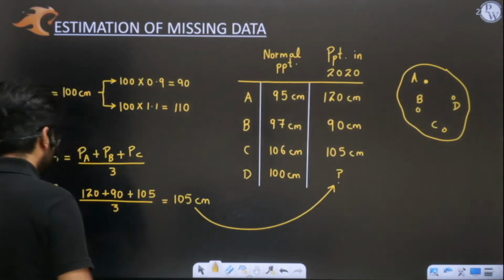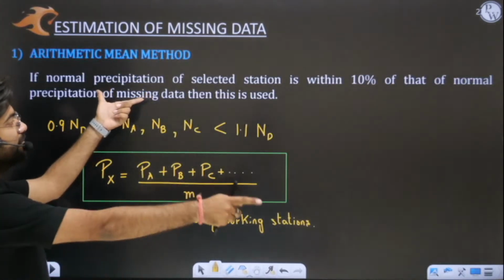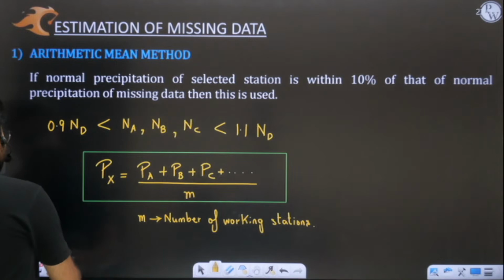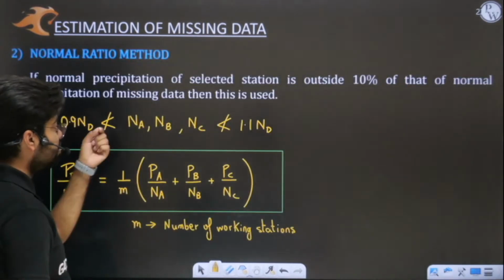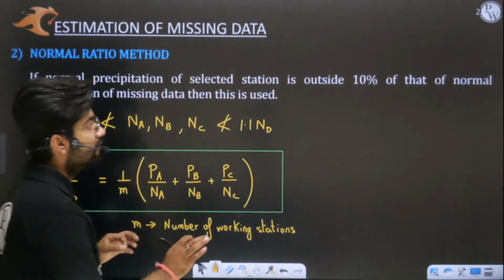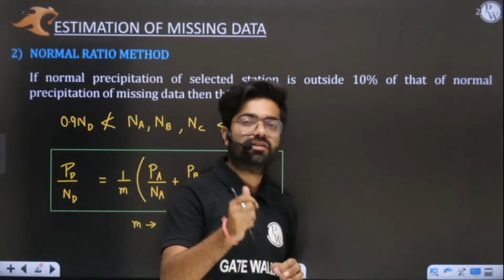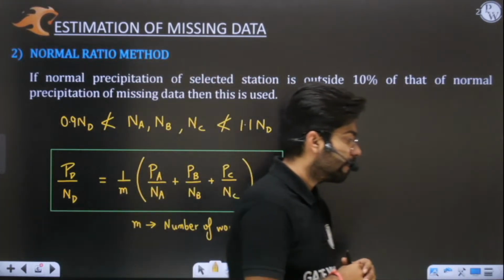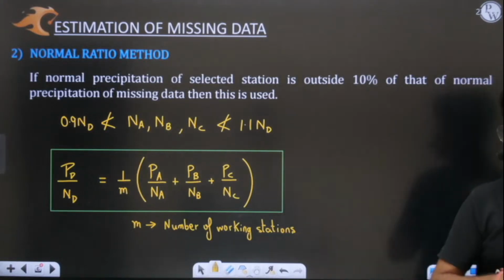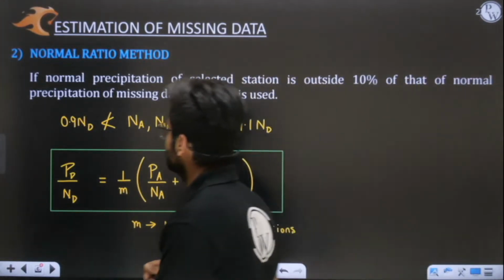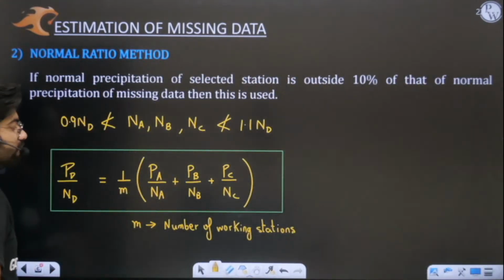If they are coming within the range, then what will I apply? Kindly comment, everyone. Then I will apply the arithmetic mean. But if even a single normal value is lying outside this 10% range, then what will I do? Then I will use the normal ratio method.